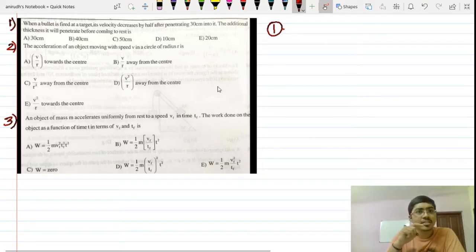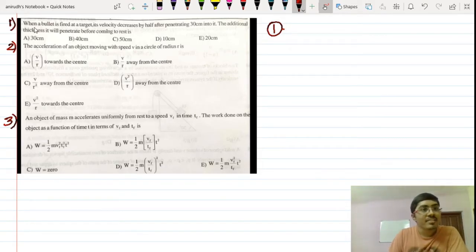So friends, let's first look at the first question. It says that when a bullet is fired at a target, its velocity decreases by half after penetrating 30 centimeters into it. So it is penetrating 30 centimeters in the target.